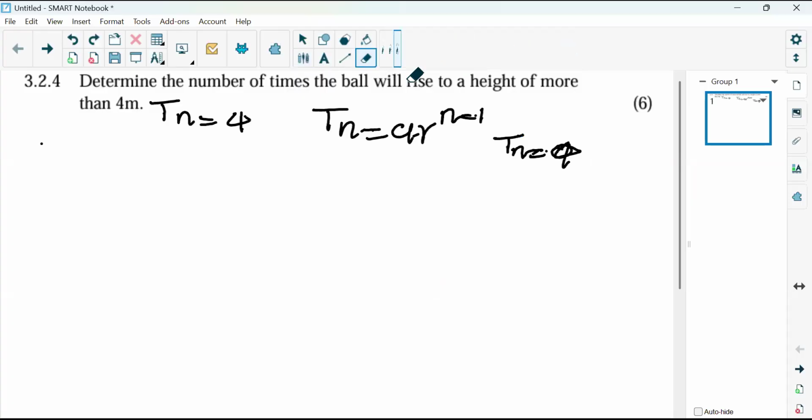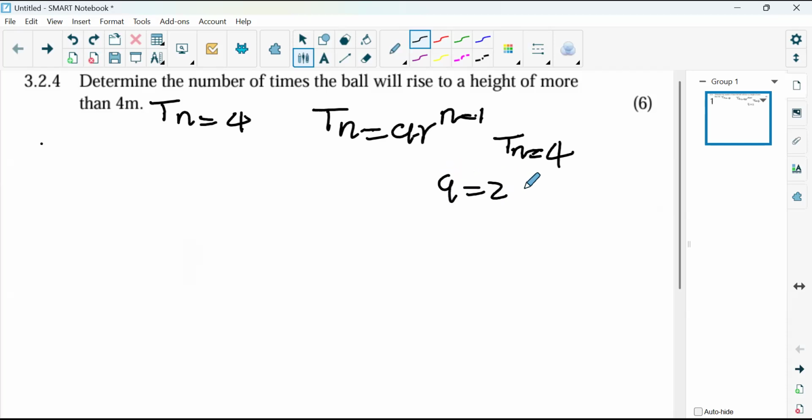And then we have our R. Our R hasn't changed. It's still exactly the same because we are losing a height of 20 meters every time the ball bounces. It means that it's going to retain 80%, which means it's going to be 4 all over 5. That means our R is going to be 4 all over 5.